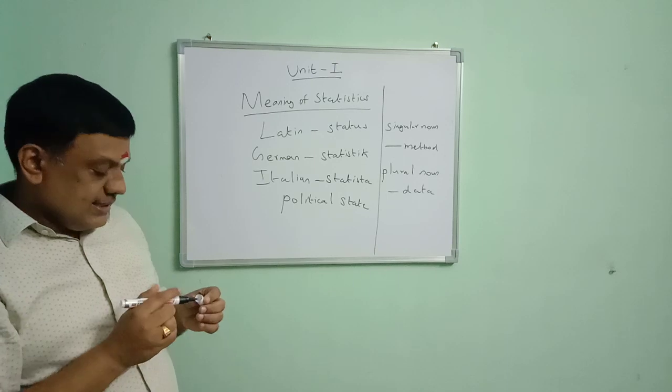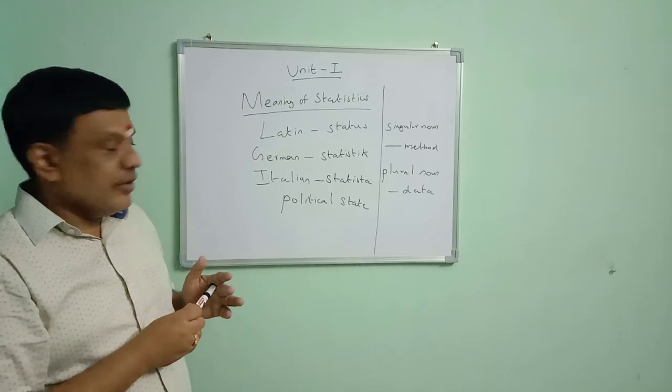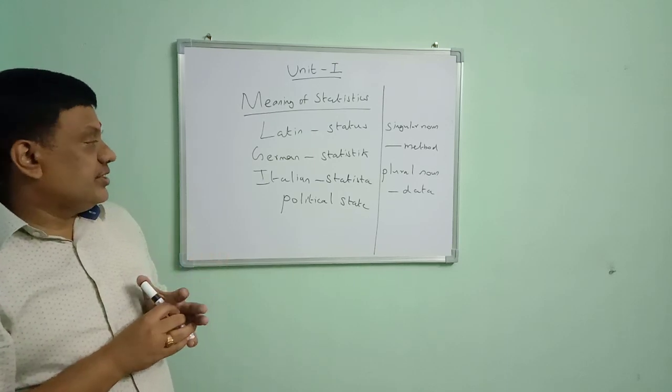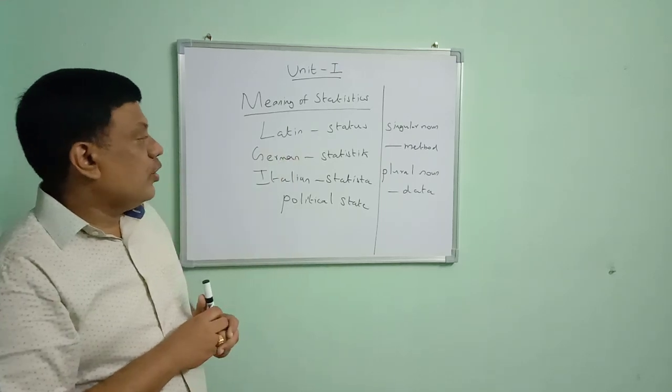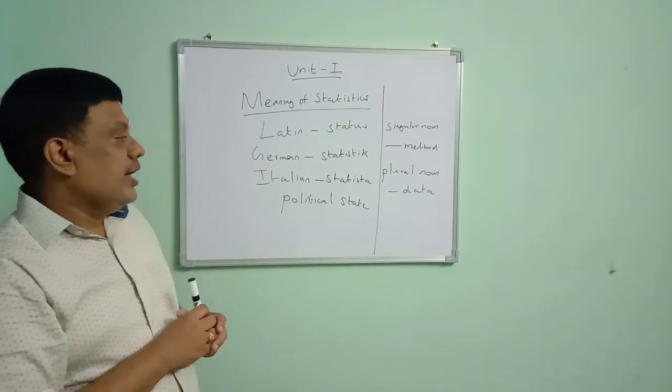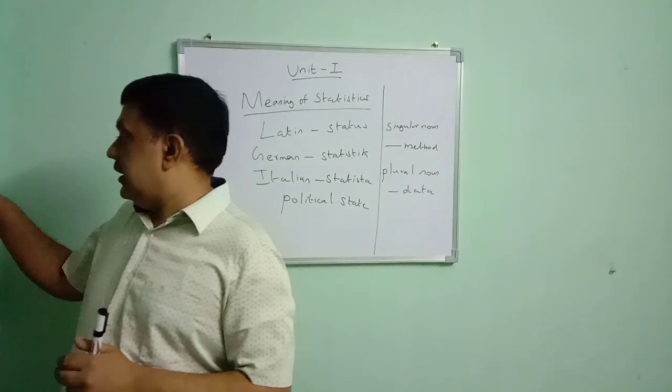The word statistics is derived from the Latin word status, or German word statistik, or Italian word statistica, giving the meaning political state of a country. As a singular noun, the word statistics means method, and as a plural noun, it is data.